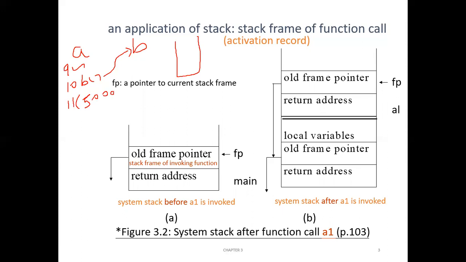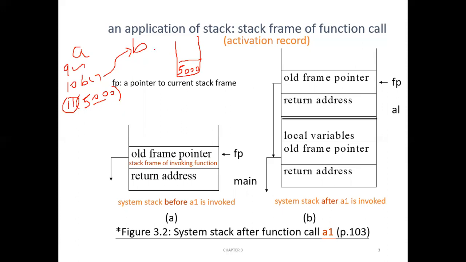Now what happens? There is a function call at the 10th statement. So before transferring the control to function B, the compiler will push the return address to the stack. What is the return address? After finishing function B, the program should come back to which address? It should come back to the address 5000. So that will be pushed into the stack. Are you getting it? Okay, fine.